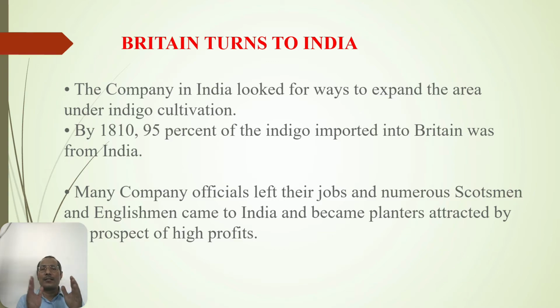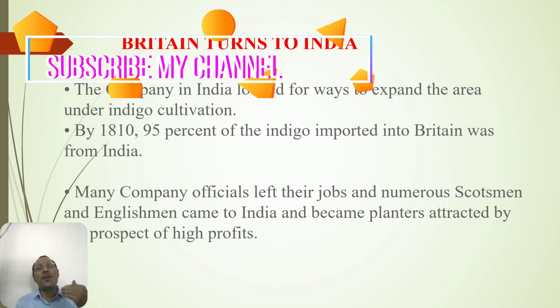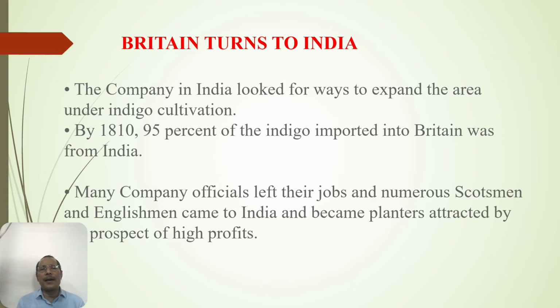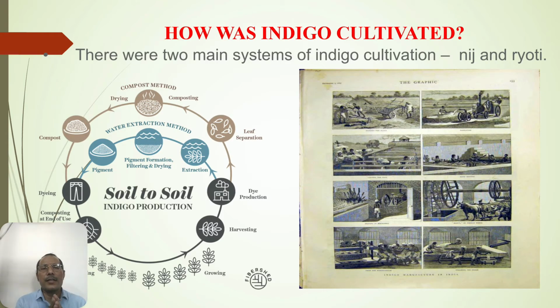The profit was in such a huge amount that even the company officials, those who were getting a better income, left their job, because the profit in being a planter of indigo was very high. Because of that, they left all these different types of jobs and became planters of indigo.